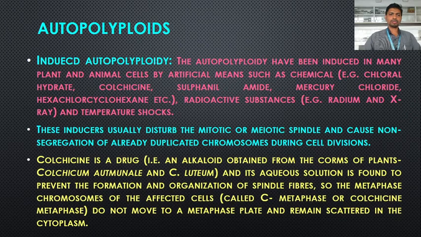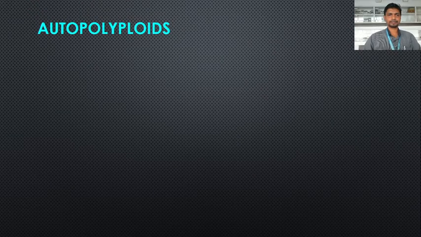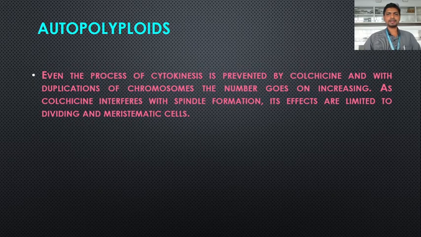The chromosomes have been arrested in the metaphase because colchicine acts as a spindle poison, which prevents the formation and organization of the spindle fibers. So all the chromosomes remain scattered in the cytoplasm. They do not move to the metaphase plate. Even the process of cytokinesis is prevented by colchicine, and with duplication of chromosomes the number goes on increasing.